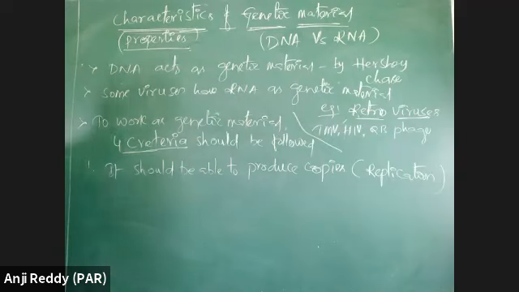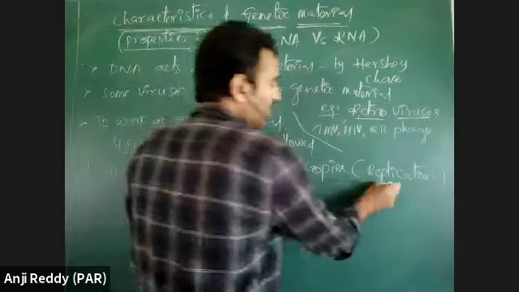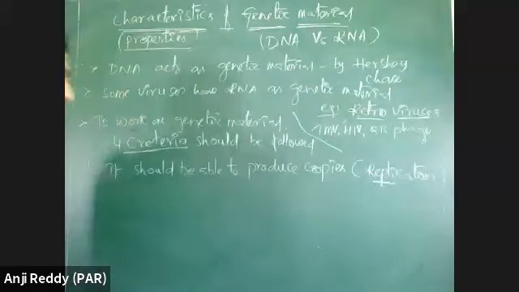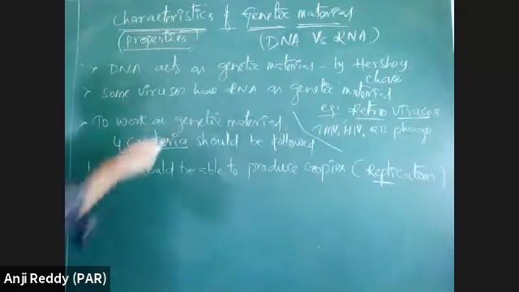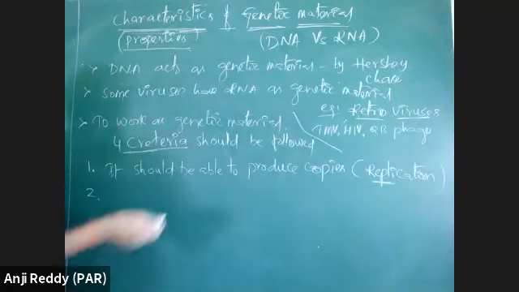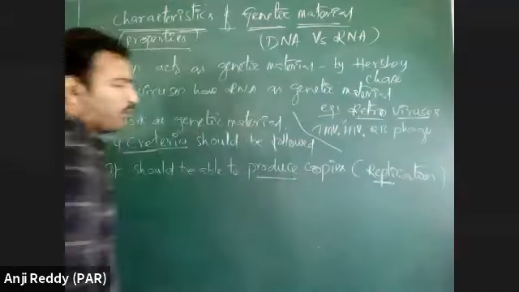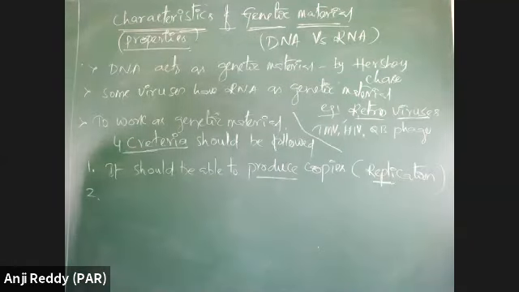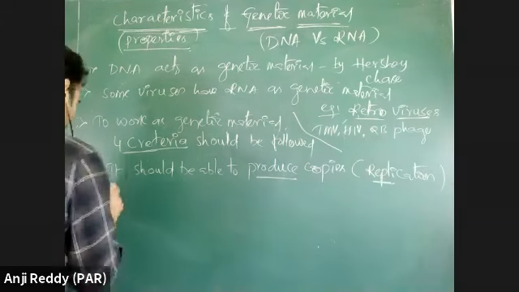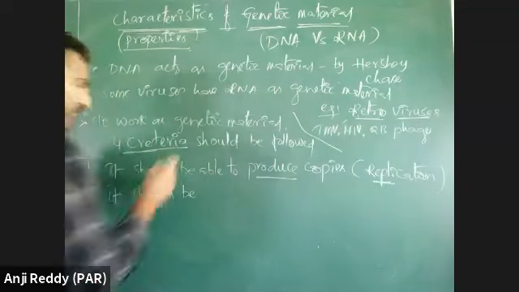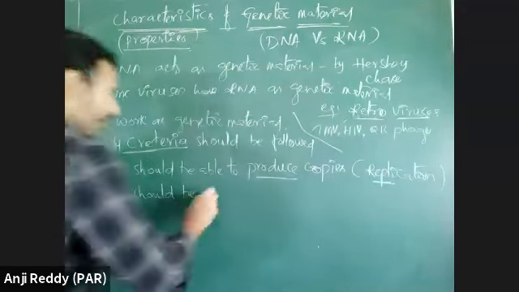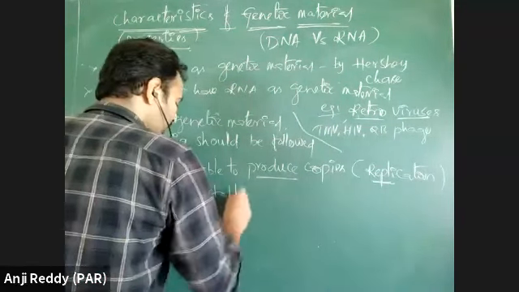If any molecule has a replication property, then we can say it is a good genetic material. Every molecule which is working as a genetic material should produce its own copies. That is one thing.